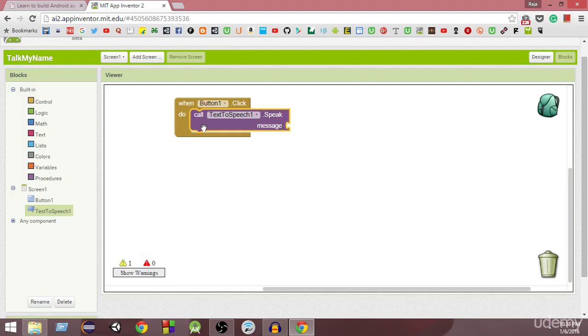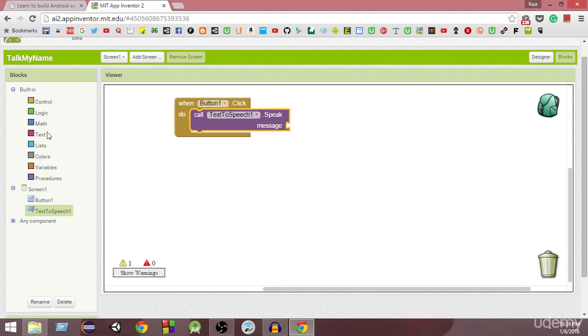Now one more thing we need to do is add a message that will be spoken whenever this button is clicked. So when button one is clicked, do this, and what do we want to do? We want to call the text-to-speech component and speak the message. So now we have to give it a message which it will speak.